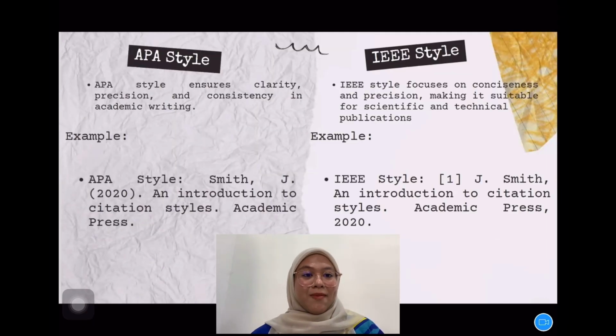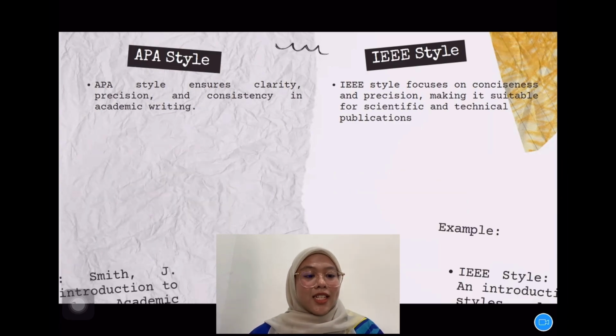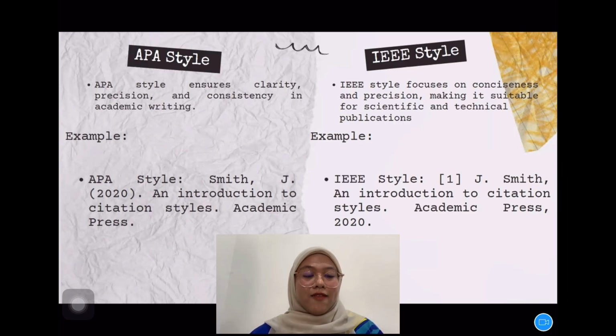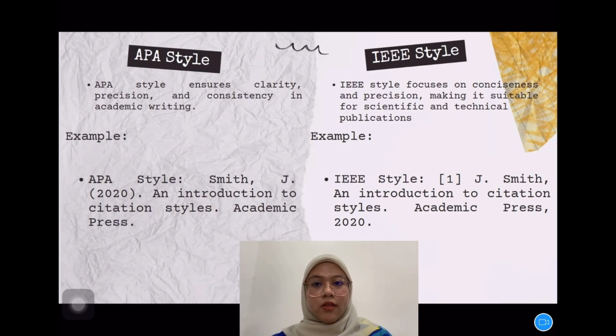Next is the comparison between APA style and IEEE style. APA style ensures clarity, precision and consistency in academic writing, while IEEE focuses on consistency and precision, making it suitable for scientific and technical publications. For example, "According to Smith (2020), APA and IEEE are widely used writing and citation styles in academic and professional fields. APA is common in social science, while IEEE is prevalent in technical disciplines."